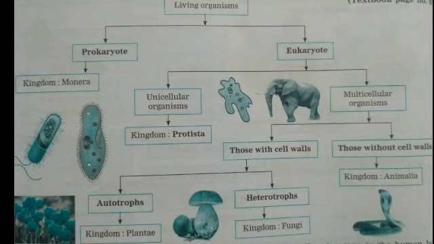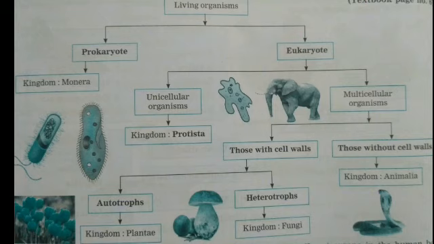Now, it is again divided according to the number of cells. Prokaryote is divided into kingdom Monera, and eukaryote is divided into two categories, that is unicellular and multicellular, depending on the number of cells. So here you can see the unicellular organisms are of two types, that is eukaryote type and prokaryote. Prokaryote organisms come in kingdom Monera, and the eukaryotic unicellular organisms come in kingdom Protista.